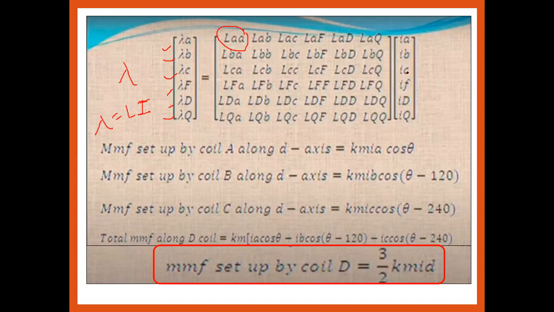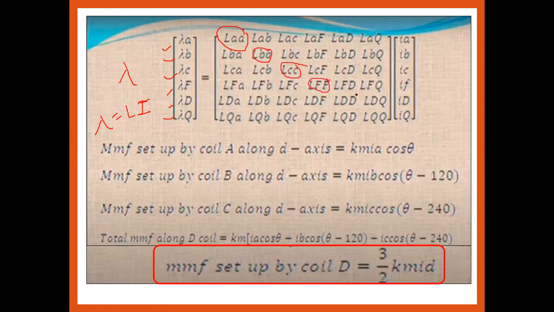IA, IB, IC, IF, ID and IQ are there. So we have the same for the B phase: MMF across the B phase, second MMF across the C phase, MMF across the field winding, MMF across D and Q. Here we have to observe BB dash is A and CC dash.